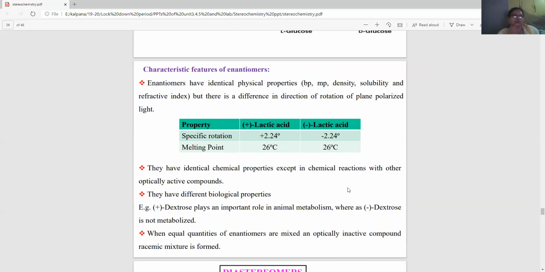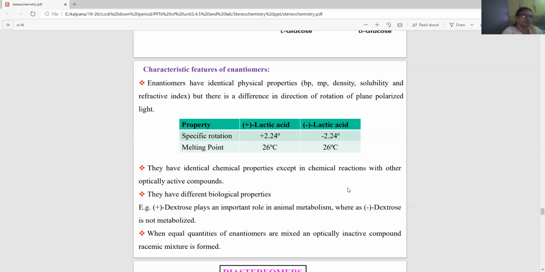But melting point is the same for lactic acid. Okay? They have identical chemical properties except in chemical reactions with other optically active compounds. So they have different biological properties. Example, plus dextrose plays an important role in animal metabolism, whereas minus dextrose is not metabolized. So when equal quantities of enantiomers are mixed, an optically inactive compound, that is a racemic mixture, is formed.